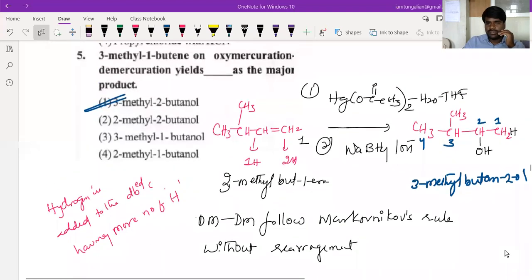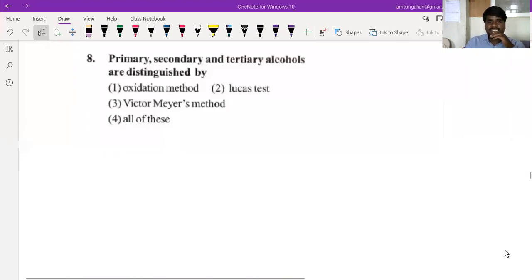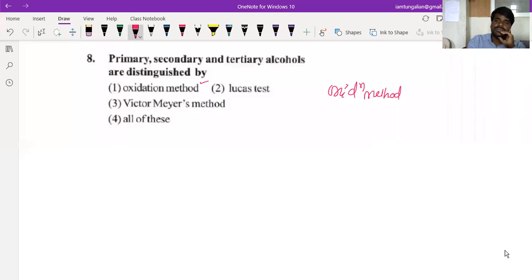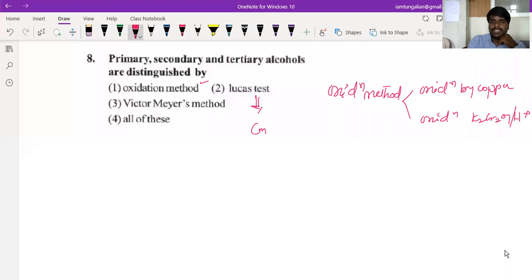So if you go to the next question, the primary, secondary, tertiary alcohols are distinguished by, we just have discussed, the oxidation method. See, oxidation method can be used, beta. Oxidation method includes two methods, beta: either oxidation by copper or oxidation by K2Cr2O7 in H plus, beta. Either of these two methods. Lucas test. What is Lucas test, beta? Concentrated HCl and anhydrous ZnCl2. This is what we call Lucas test, beta.